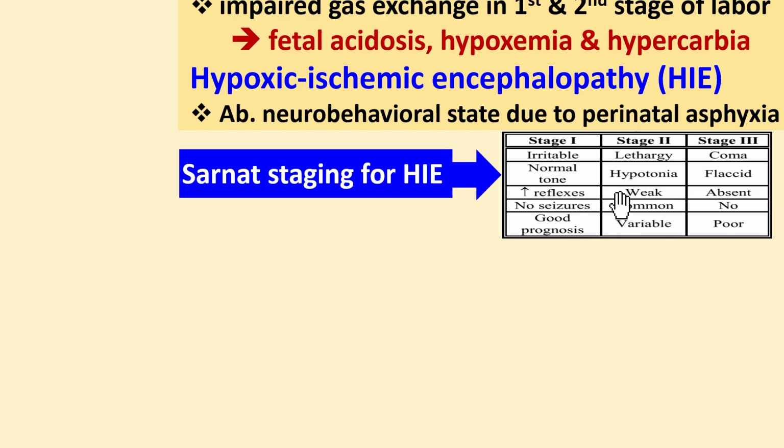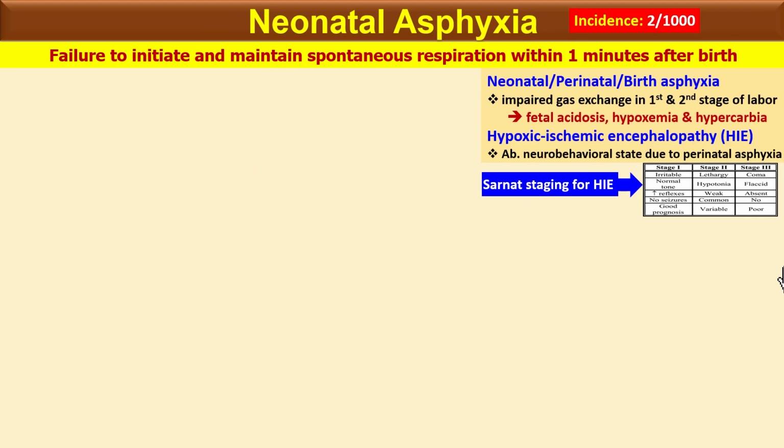In stage 2, there is lethargy, hypotonia, weak reflexes, and seizures are common in the second stage. The prognosis is better than stage 3. In stage 3 there is a poor prognosis, where you see coma and flaccidity, and the reflexes are absent. Although there are no seizures, it's a coma stage, where the baby has a very poor prognosis. So these are the basic background concepts which we will discuss further.